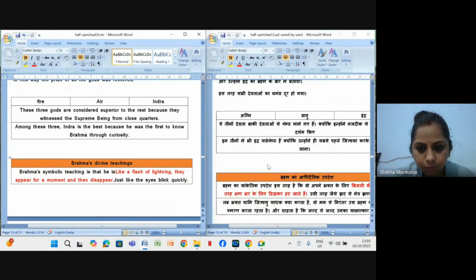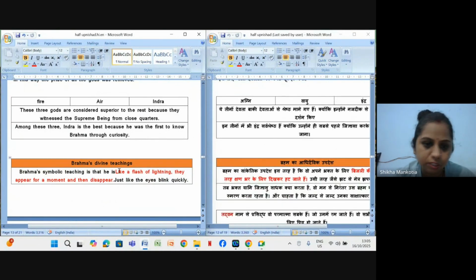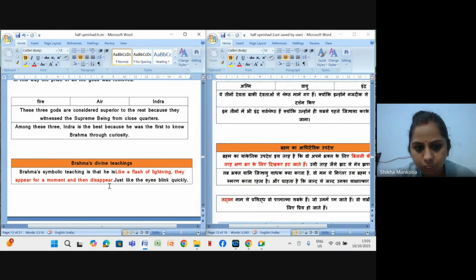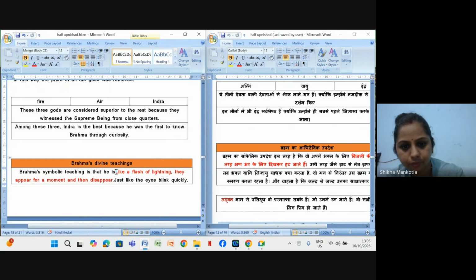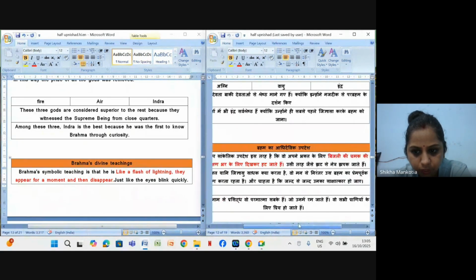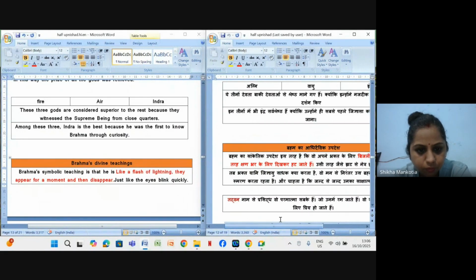Now, Brahma's divine teaching. What are those teachings? Brahma's symbolic teaching is that he is like a flash of light. He appears for a moment and then disappears.